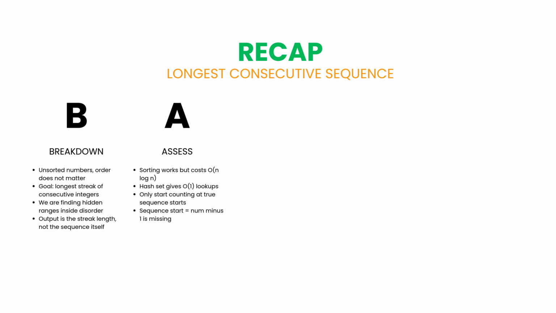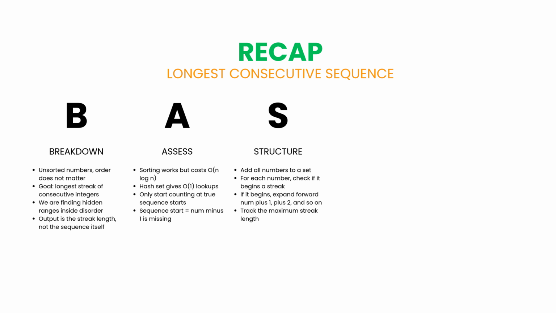Then the key optimization is this: we only start counting when we're at a true beginning of a sequence. A number is a sequence start if its predecessor is missing, meaning num - 1 isn't in the set. The plan is clean: put every number into a set. Then for each number, check if it begins a streak. If it does, expand forward, num + 1, num + 2, and so on, until the streak breaks. Keep track of the maximum streak length we ever see.